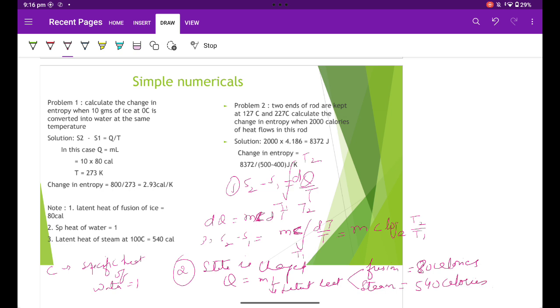Now, for example, problem 1. Calculate the change in entropy when 10 gram of ice at 0 degree Celsius is converted into water. The state is changing, so we will use Q is equal to mL. S2 minus S1 is Q by T. Q is mL, 10 into 80, T is 273. The change in entropy comes out like this, which I have written here.